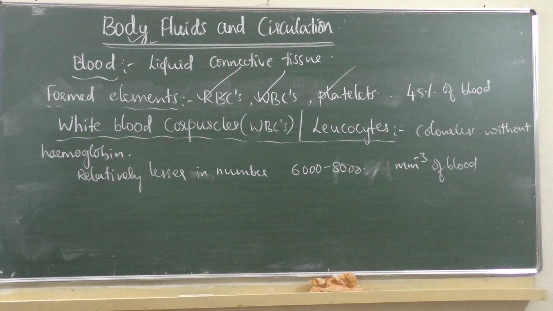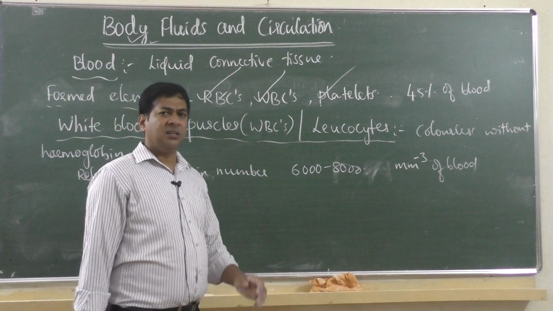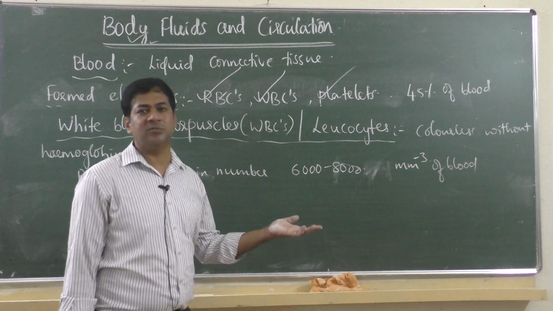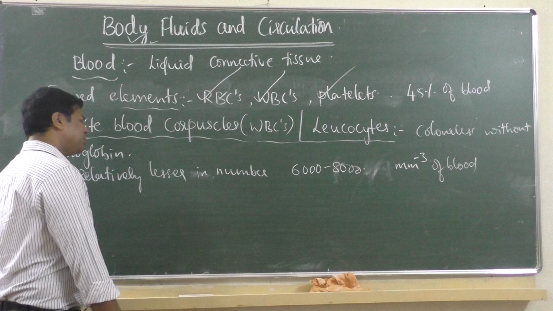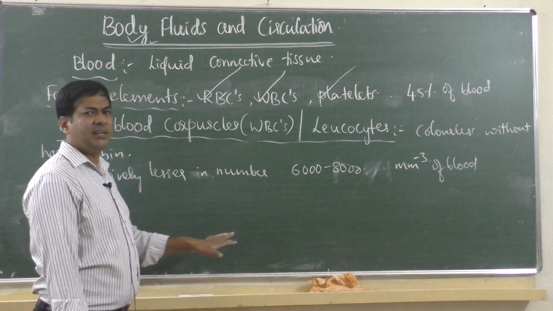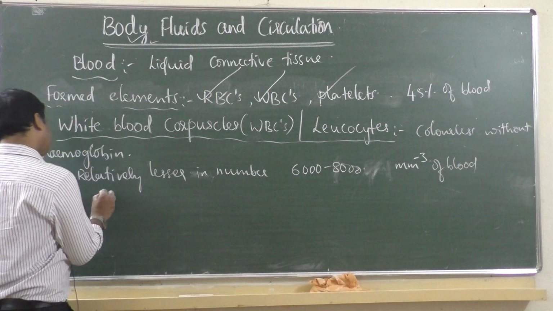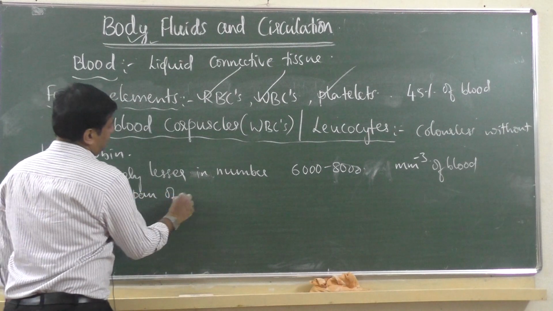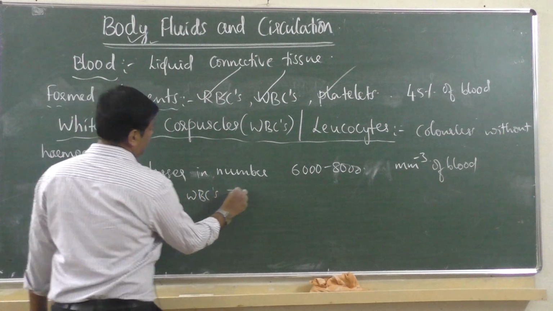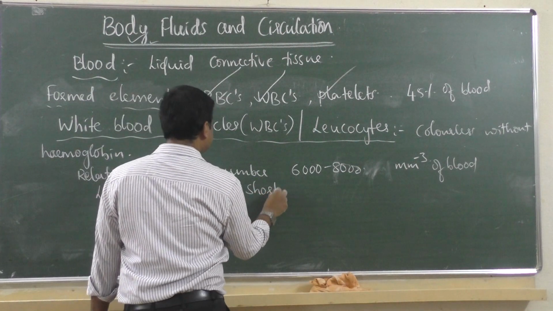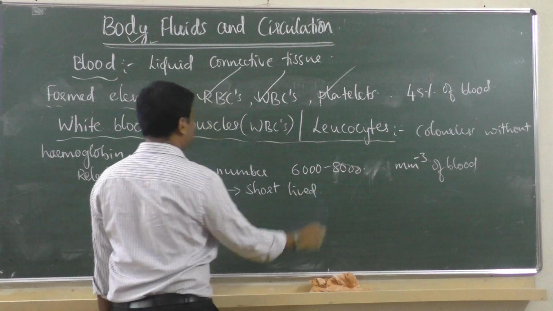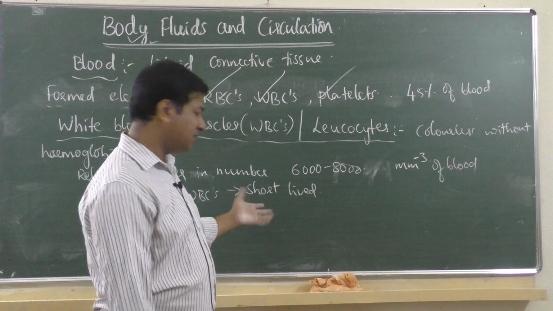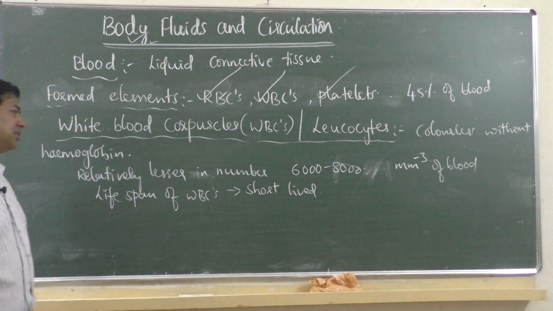Their lifespan is not much like 120 days as in RBC. RBC's lifespan is 120 days. WBC's lifespan is relatively lesser. They are short lived. They die early. They don't survive for 120 days like RBC. Their lifespan is very short.